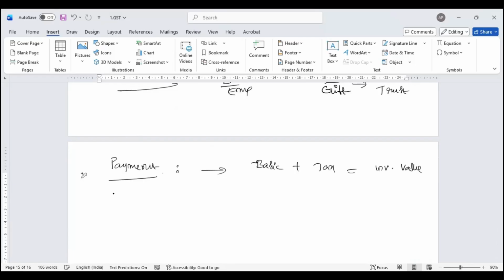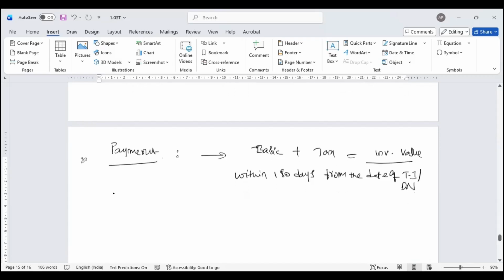This invoice value should have been paid within 180 days from the date of bill, from the date of tax invoice or a debit note.